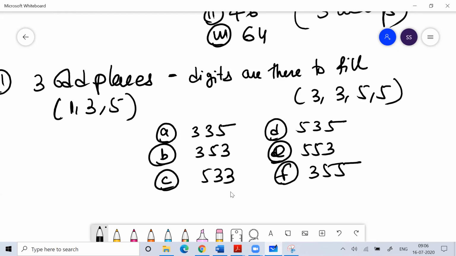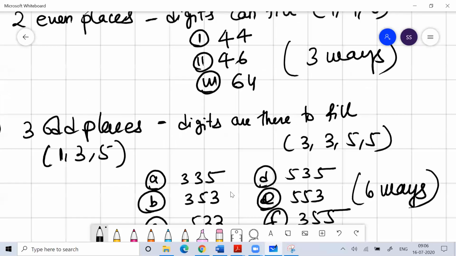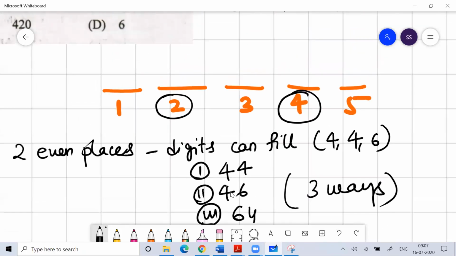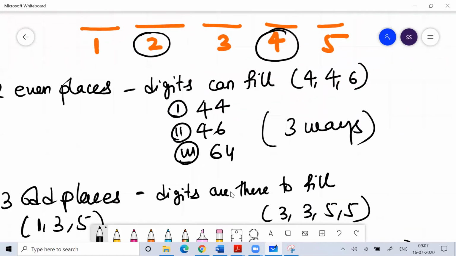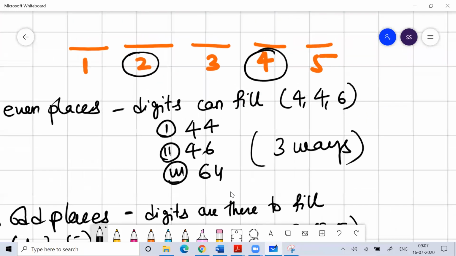In how many ways can I put these 4 odd digits, which are 3, 3, 5, 5, in 3 places? I can choose either 2, 3, or 1, 5, or either 2, 5, or 1, 3. So ultimately I can do this in 6 ways. So the even digits I can fill in 3 ways, and the odd digits I can fill in 6 ways.